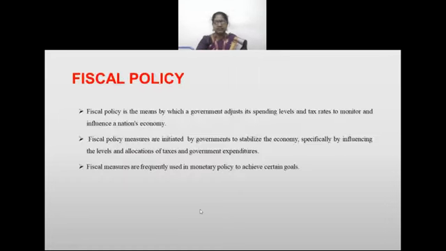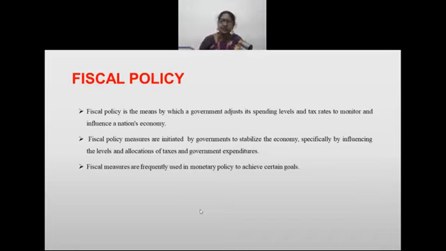Now what is fiscal policy? Fiscal policy is a means by which a government adjusts its spending levels and tax rates to monitor and influence a nation's economy. So it is the policy of the government to make adjustments to the spending levels and tax rates.